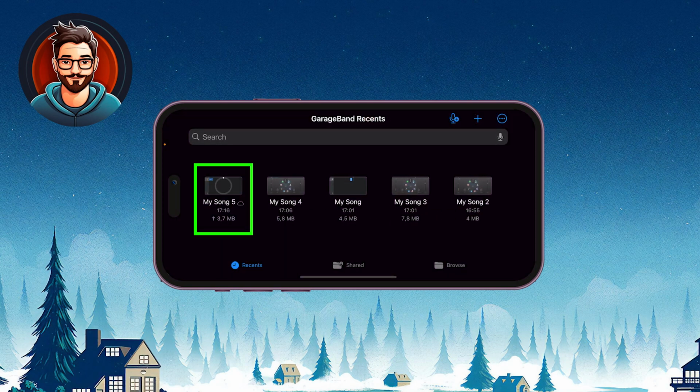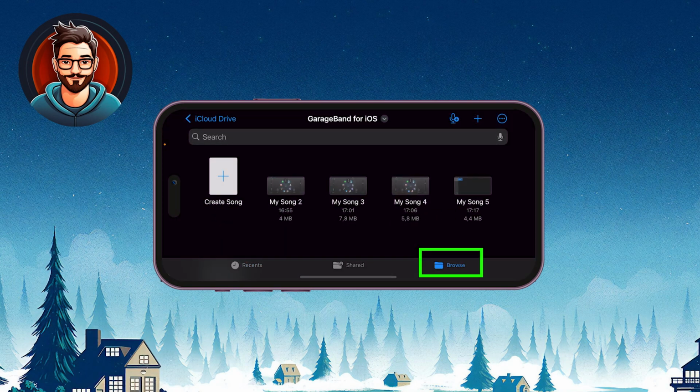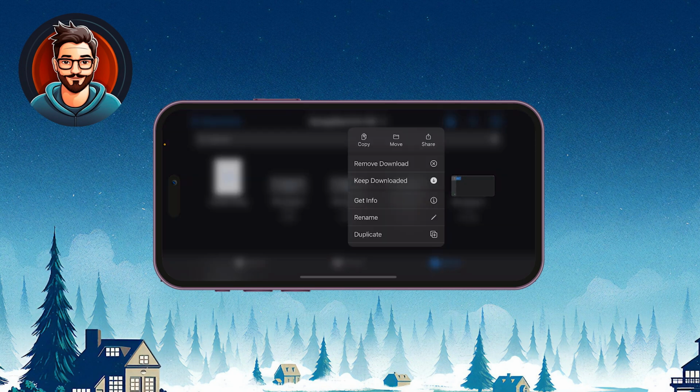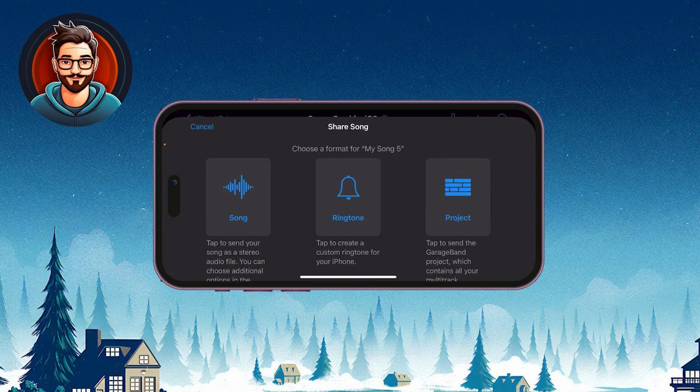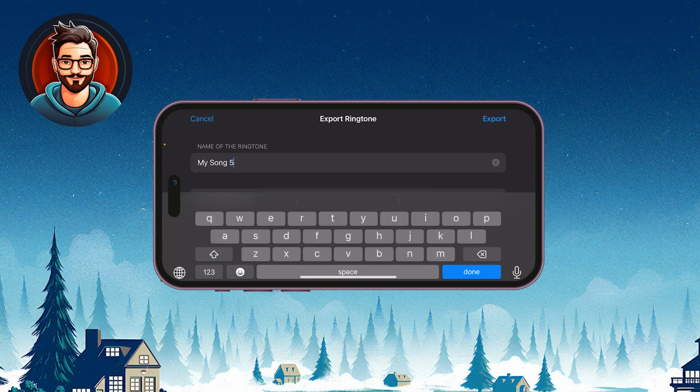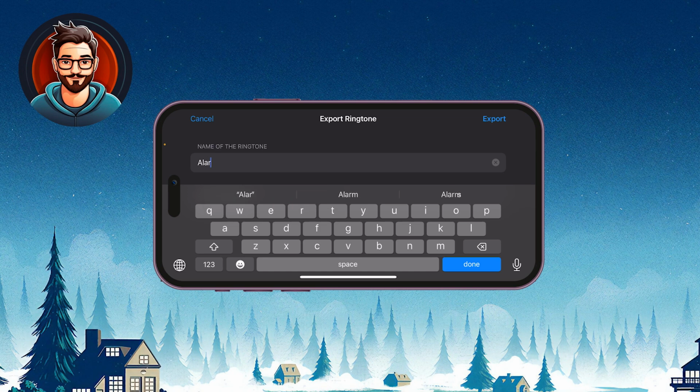If your sound doesn't appear, check the Browse section. Long press the file, tap Share, select Ringtone. Name your ringtone and tap Export.